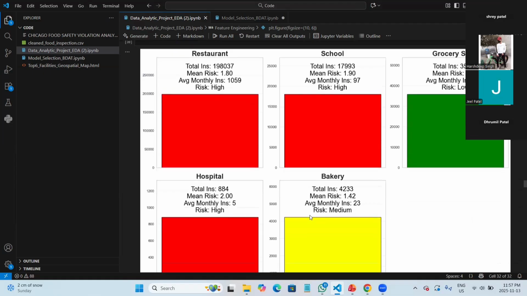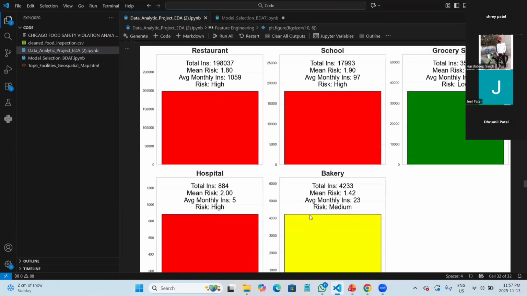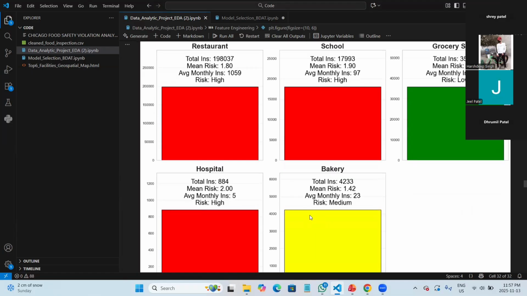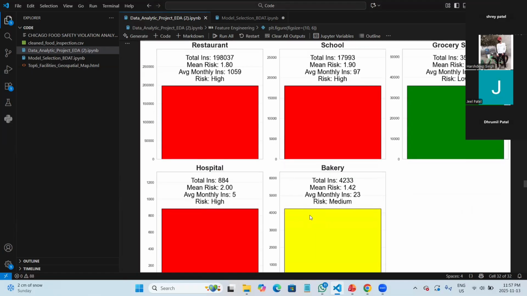So this is the final EDA we got after the feature engineering, with each facility showing the total inspection and mean risk, and we have done the index 5 for that. We can change it to any index. We can even specify a single facility if we want.